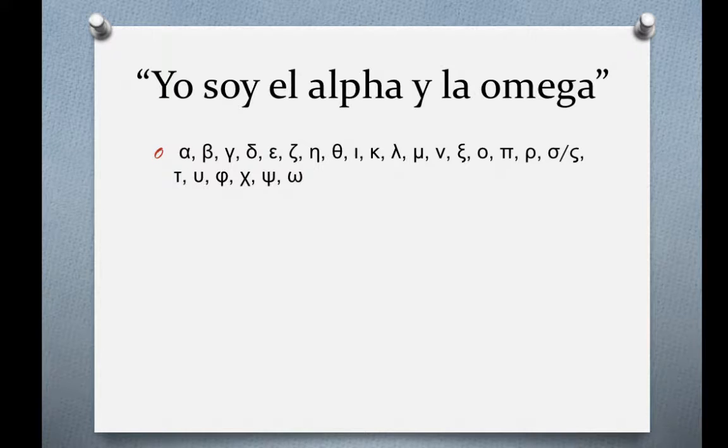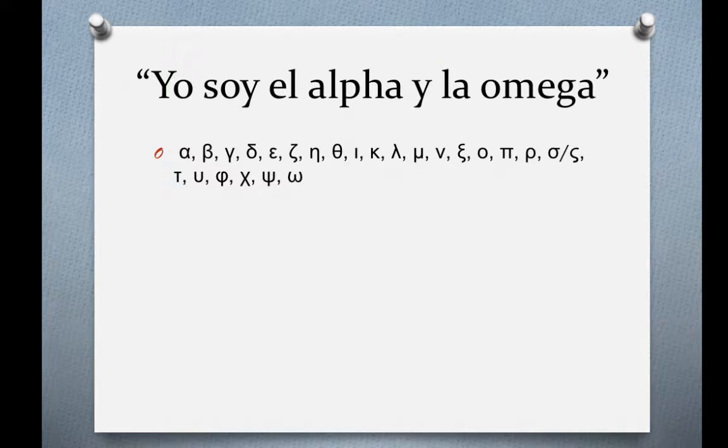It's the first letter. It looks kind of like our A. Then we've got Beta. That looks like something like our B. And then we've got Gamma. That's the equivalent of the G sound in English, Gamma. And then we've got Delta. That looks a lot like the small d. And then we've got Epsilon. Looks like a capital E, and that's the rough equivalent as the E sound.